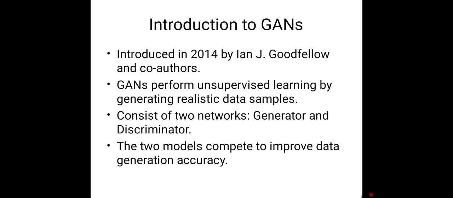GAN were introduced in 2014 by Ian Goodfellow and his team. They completely changed the field of AI by enabling machines to generate realistic data, such as images, audios, and even videos. So GAN follows an unsupervised learning approach where the goal is to generate new samples that look very similar to the original data. The uniqueness of GAN lies in its structure. They consist of two neural networks, a generator and a discriminator, which compete with each other. This competition helps the model to improve continuously.